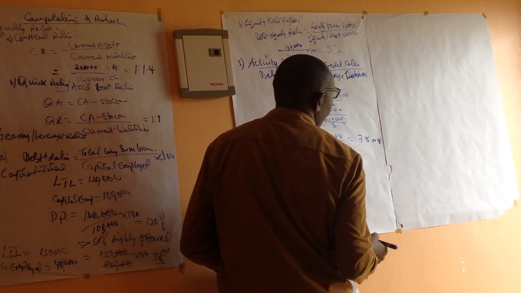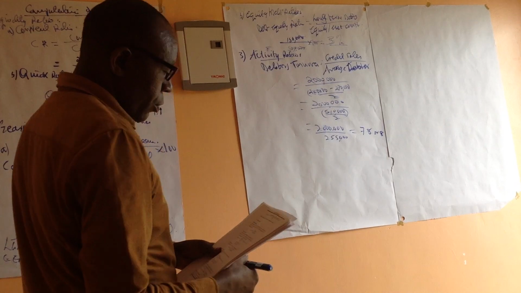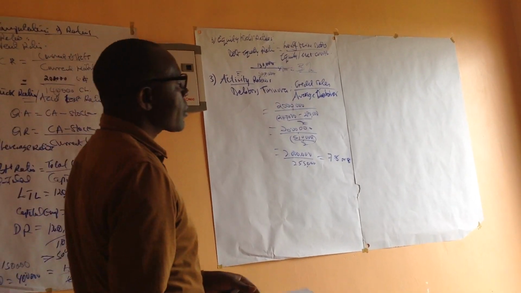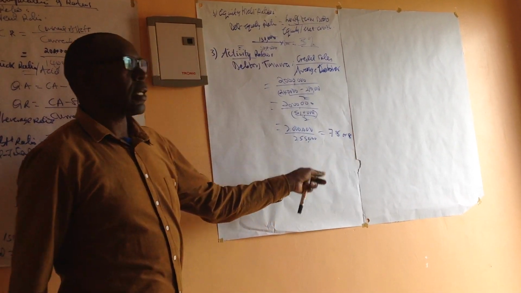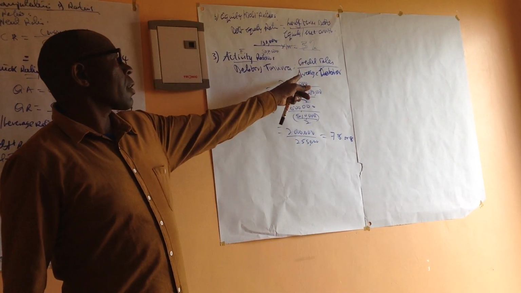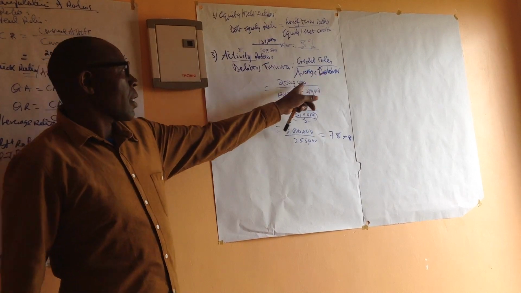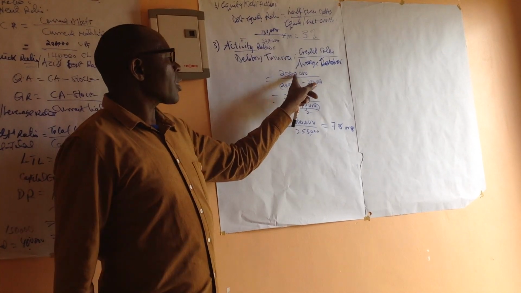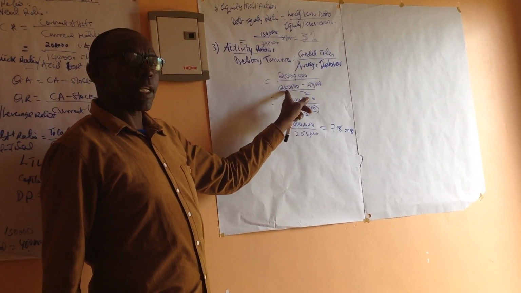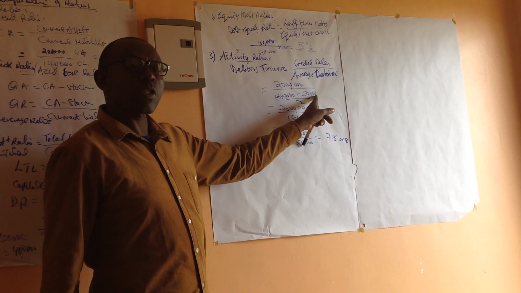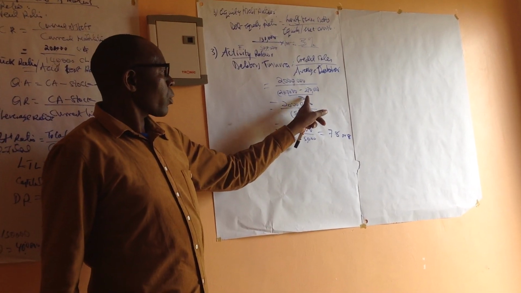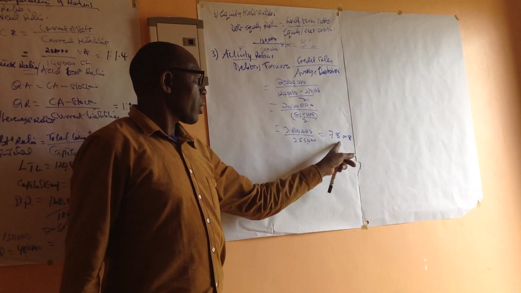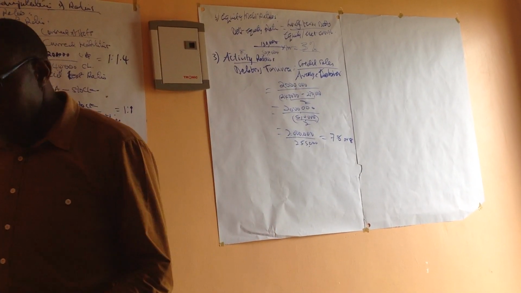8 times. It's there. So the number of times debtors paid within a year, meaning in a year they pay 8 times. Well, we've taken the credit sales, the amount we sell on credit, over the average debtors for the period, meaning we are taking like 2 million over the opening balance of debtors plus the closing balance of debtors, divided by 2. So that gives us 7.8, which is 8 times in a year.